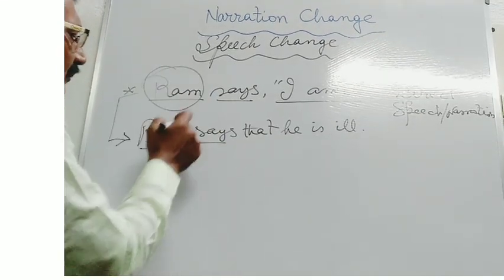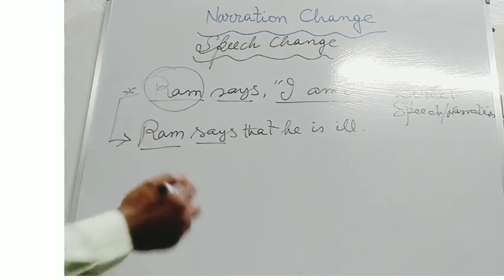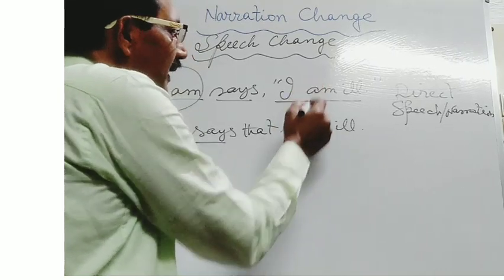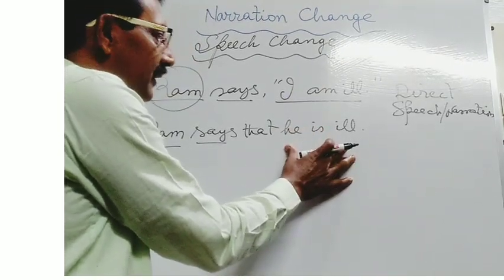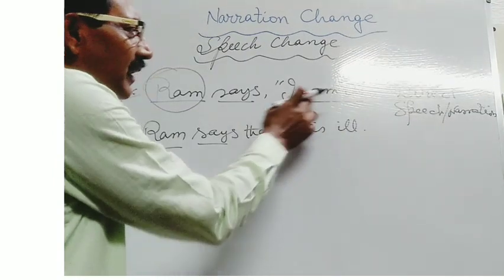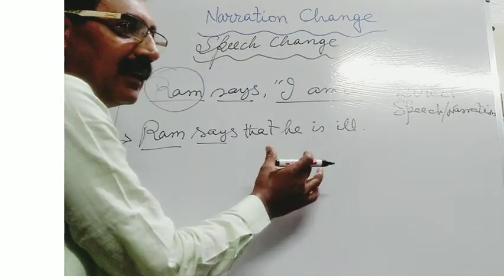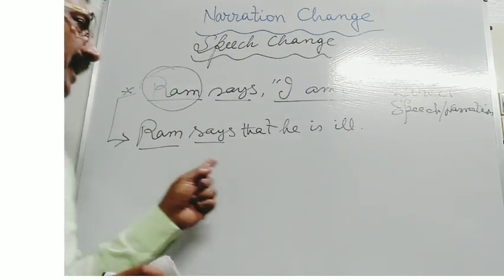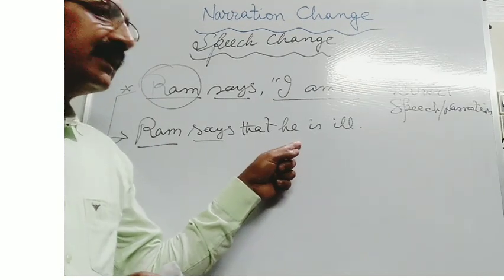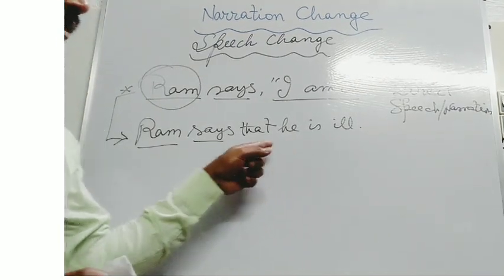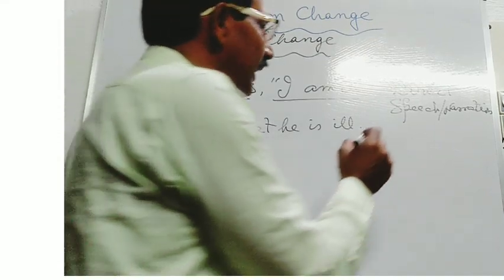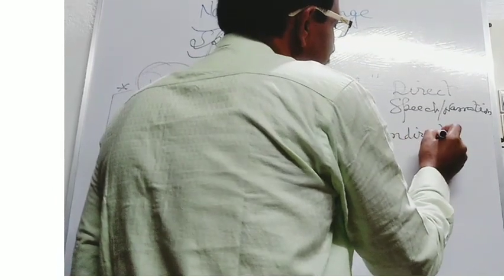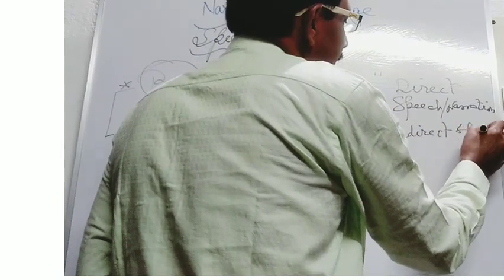Here Ram is the speaker, but at the time of reporting the speech, Ram says that he is ill. Here the speech of the speaker is not quoted within inverted commas. The real words of the speaker are not quoted within inverted commas. If the reporter reports the speech of the speaker in this way, such type of speech or narration is called indirect narration or indirect speech.